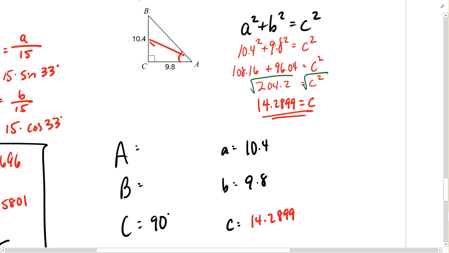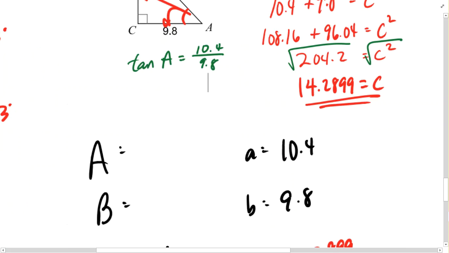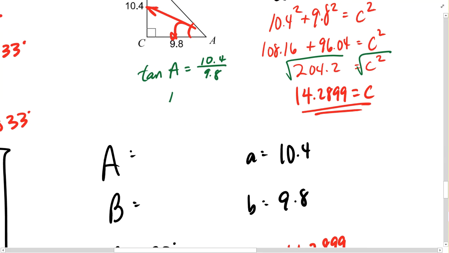I have an opposite side length of 10.4 and an adjacent side length of 9.8. So I know that tangent of angle A must be equal to the opposite, 10.4, divided by 9.8. And I also recall that in order to get the angle A by itself, I must use an inverse trig function.